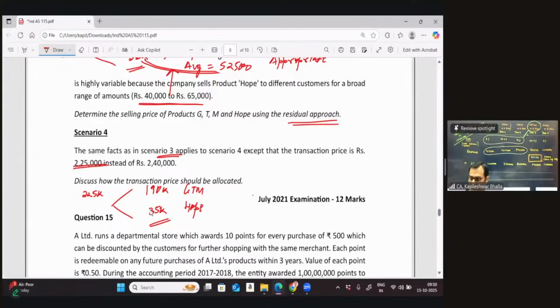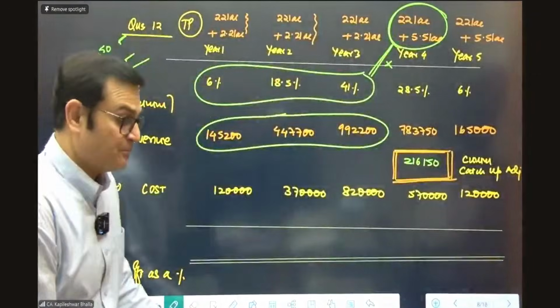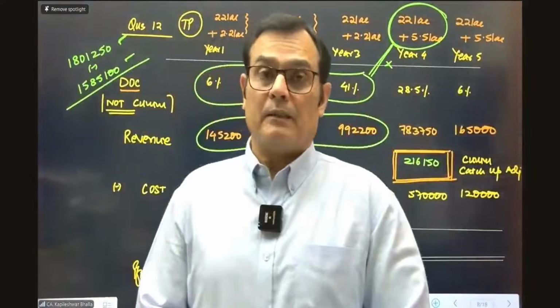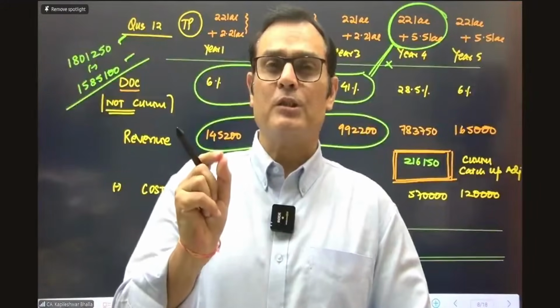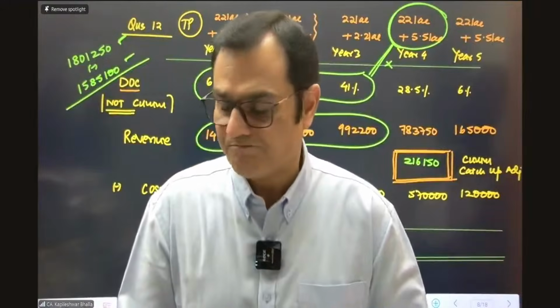Of course not. So can I say in this particular case, the residual approach is not at all appropriate in nature. So what will you tell the examiner in this case? You need to tell the examiner that a more appropriate method needs to be selected by the company. We cannot, of course, make any suggestions in terms of what method will be used, but we need to definitely tell the examiner that yes, the residual approach is not appropriate because the residue which is left over is not in parity with the average price at which we sell hope.